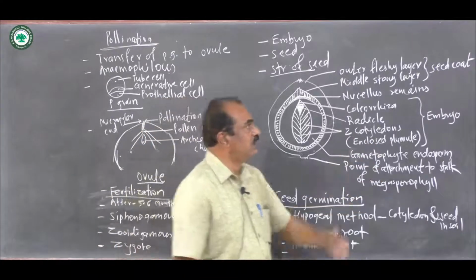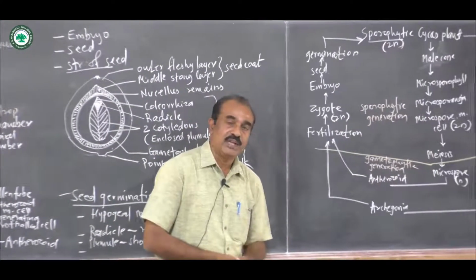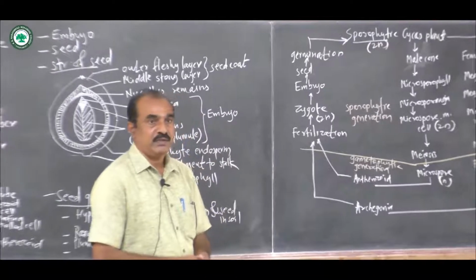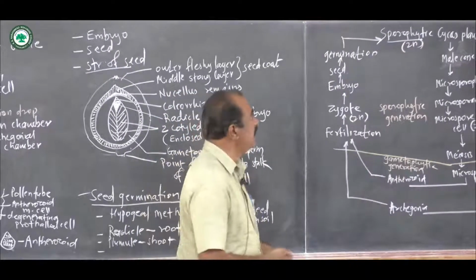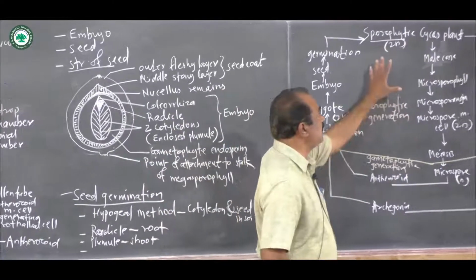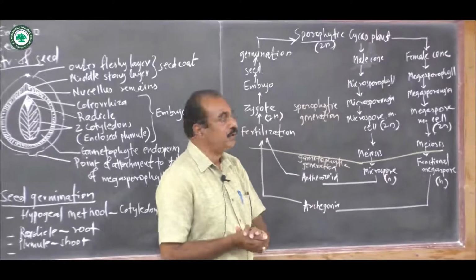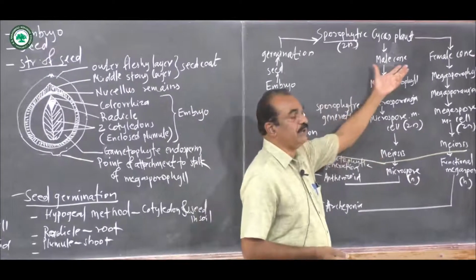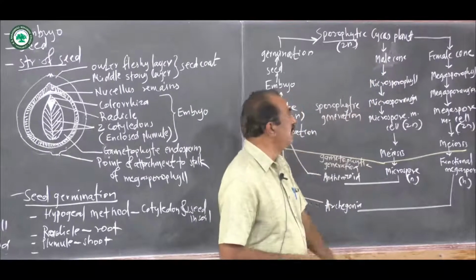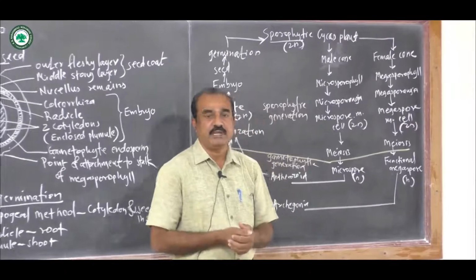Now, the graphic representation of the life cycle of Cycas. Now, the Cycas plant is strictly dioecious and it is sporophytic. As it is dioecious, that means there are two different plants, the male plant and the female plant. Now, at the time of the life cycle, the male plant develops the male cone, while the female plant develops the female cone. Female cone is also called the megasporophyll.